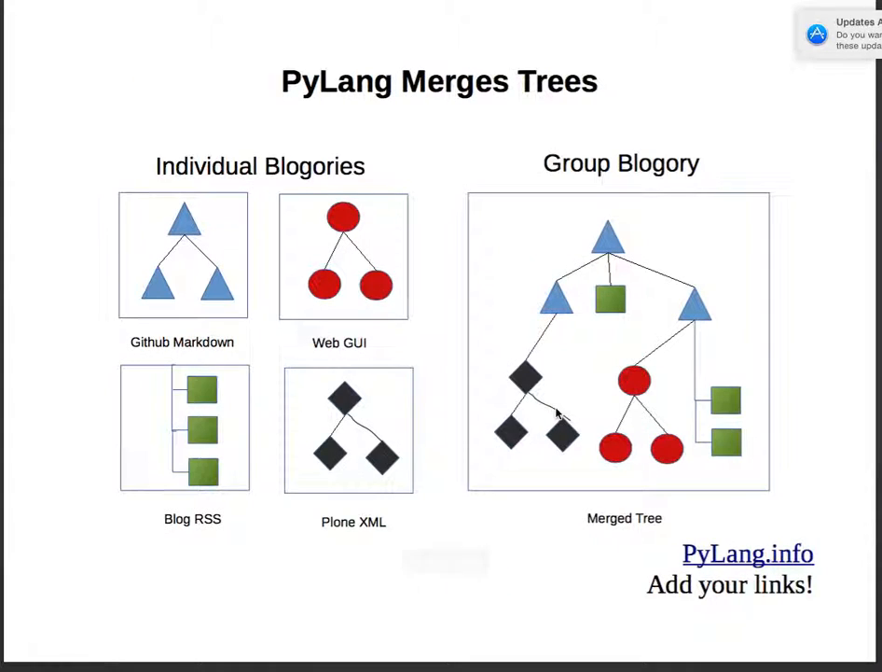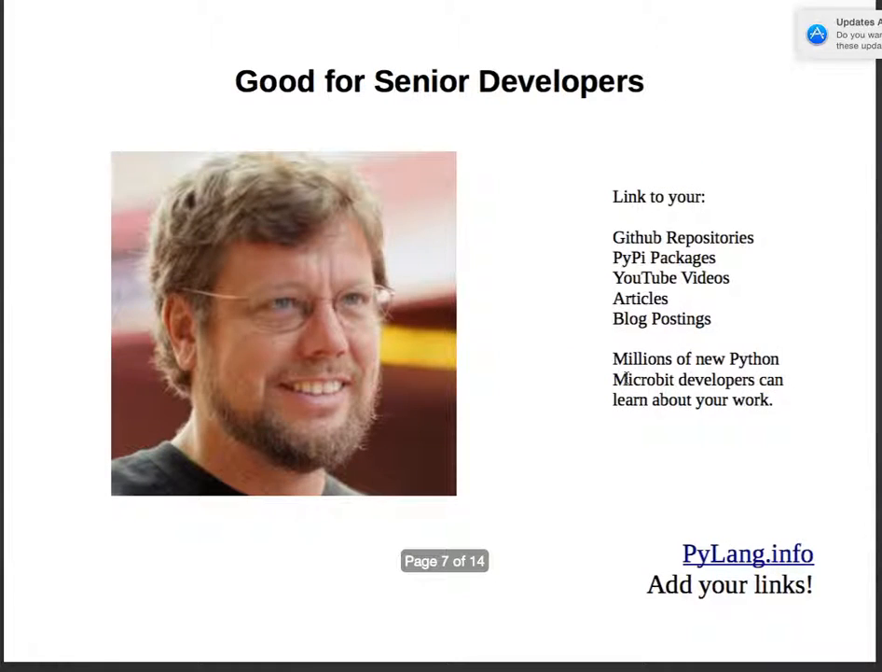So how does that work? Well, let's take a look at the different sources of information. Here we have trees from GitHub Markdown. There's a web GUI that can be used to add the red circles. The RSS just comes as a linear list of green squares. And over here we might have a Plone XML, diamonds in black. And so all of those individual sources get merged into a tree. And so it's possible to update these, and the tree also gets updated.